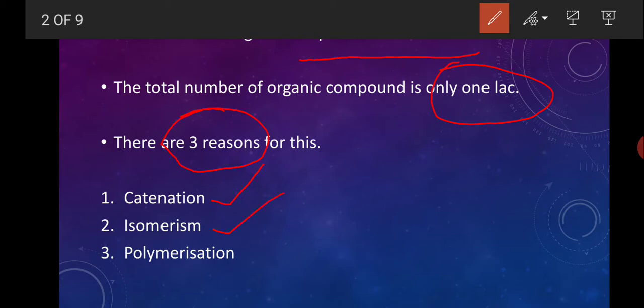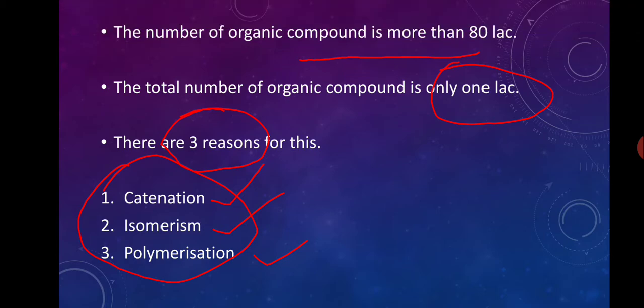The other two are isomerism and polymerization. So there are three reasons: catenation, isomerism, and polymerization. For these three reasons, the number of organic compounds is so high. So let's discuss these topics.